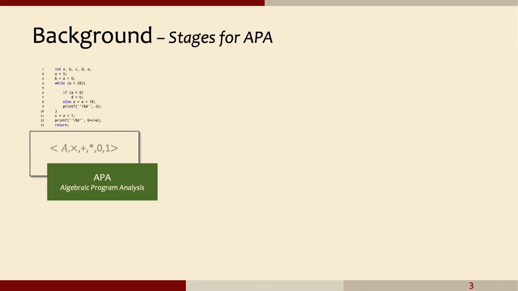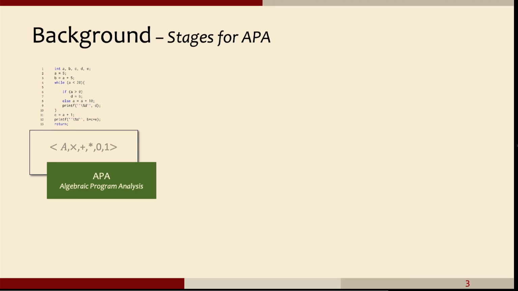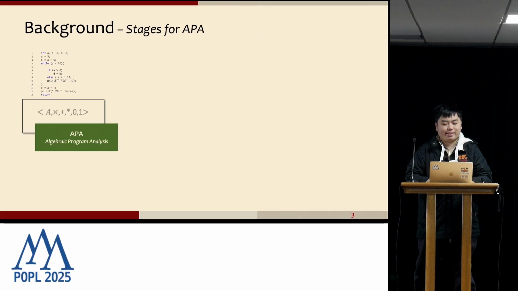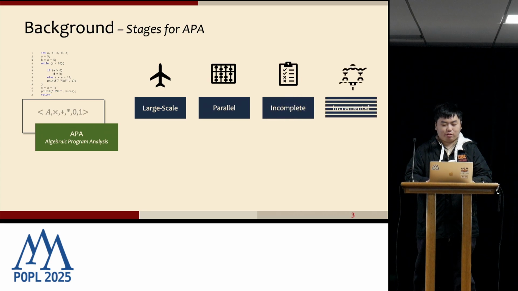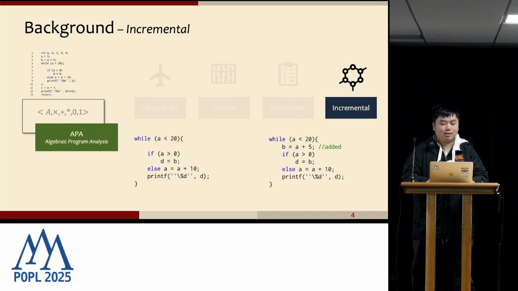APA involves a Kleene algebra system in program analysis. APA does not replace abstract interpretation, but finds another way to compute it. Many useful algebraic properties from the Kleene algebra system could be helpful in our analysis, and it will be easier for us to handle large-scale, parallel, incomplete, and also incremental analysis. Also, the algebraic system will enable a non-iterative way to compute the result of abstract interpretation, which will also be useful in some quantitative tasks. So in our work, we will mainly focus on incremental analysis.